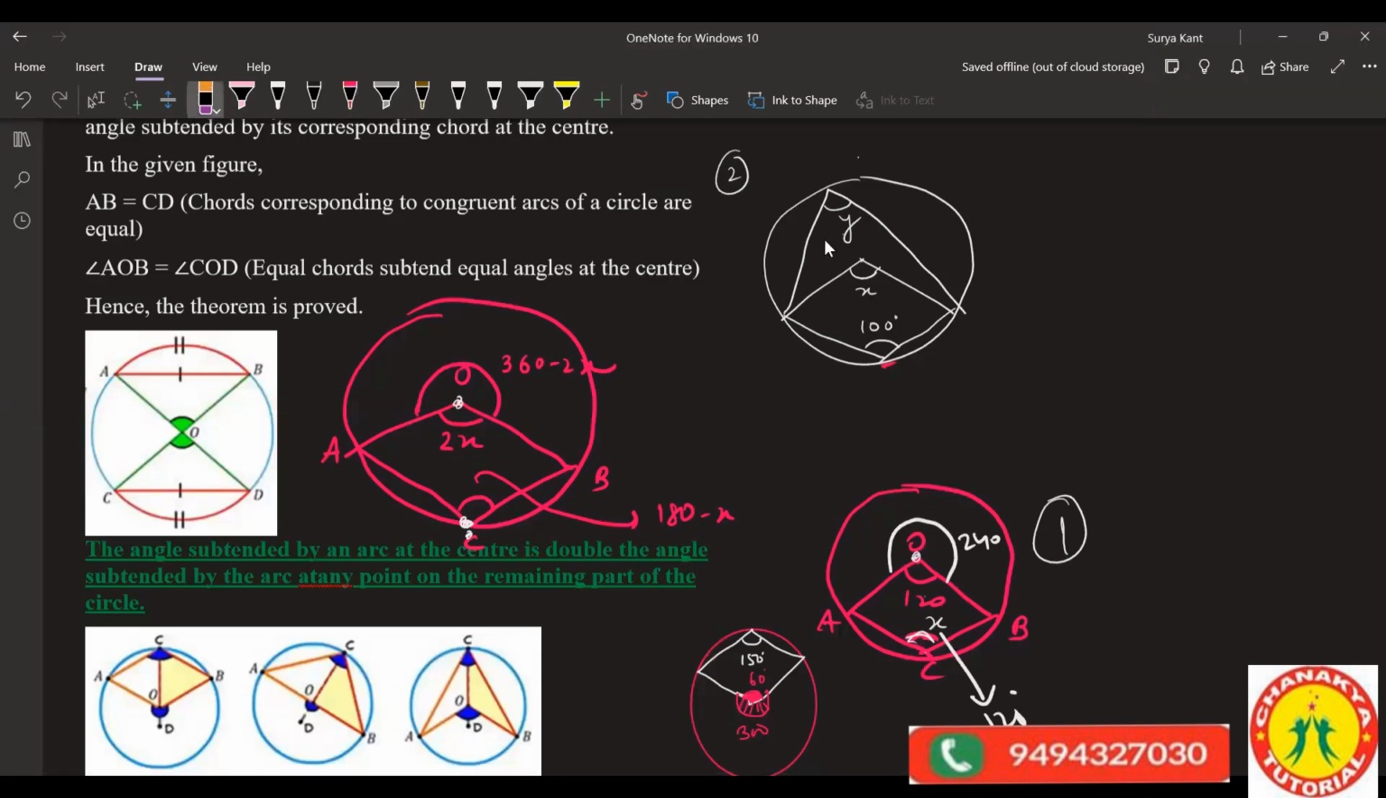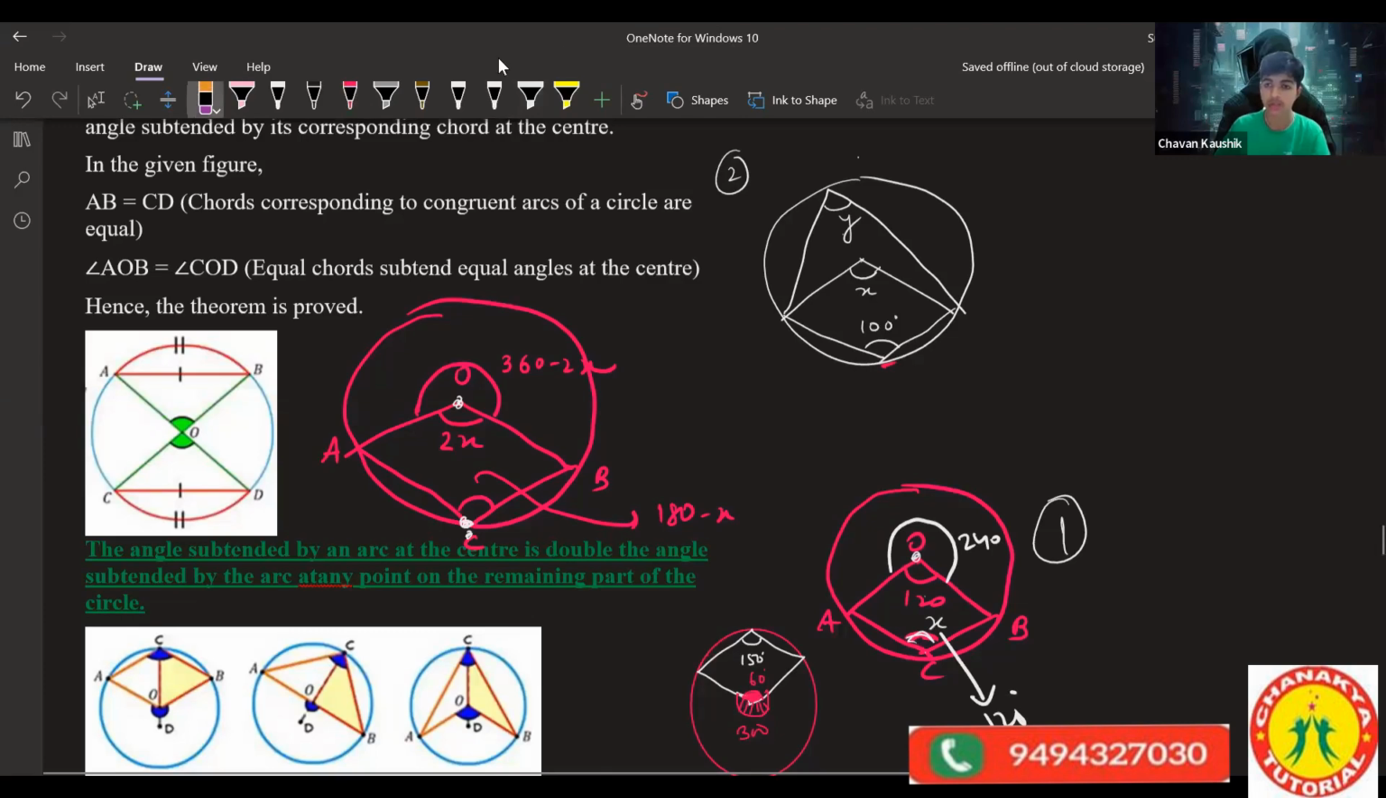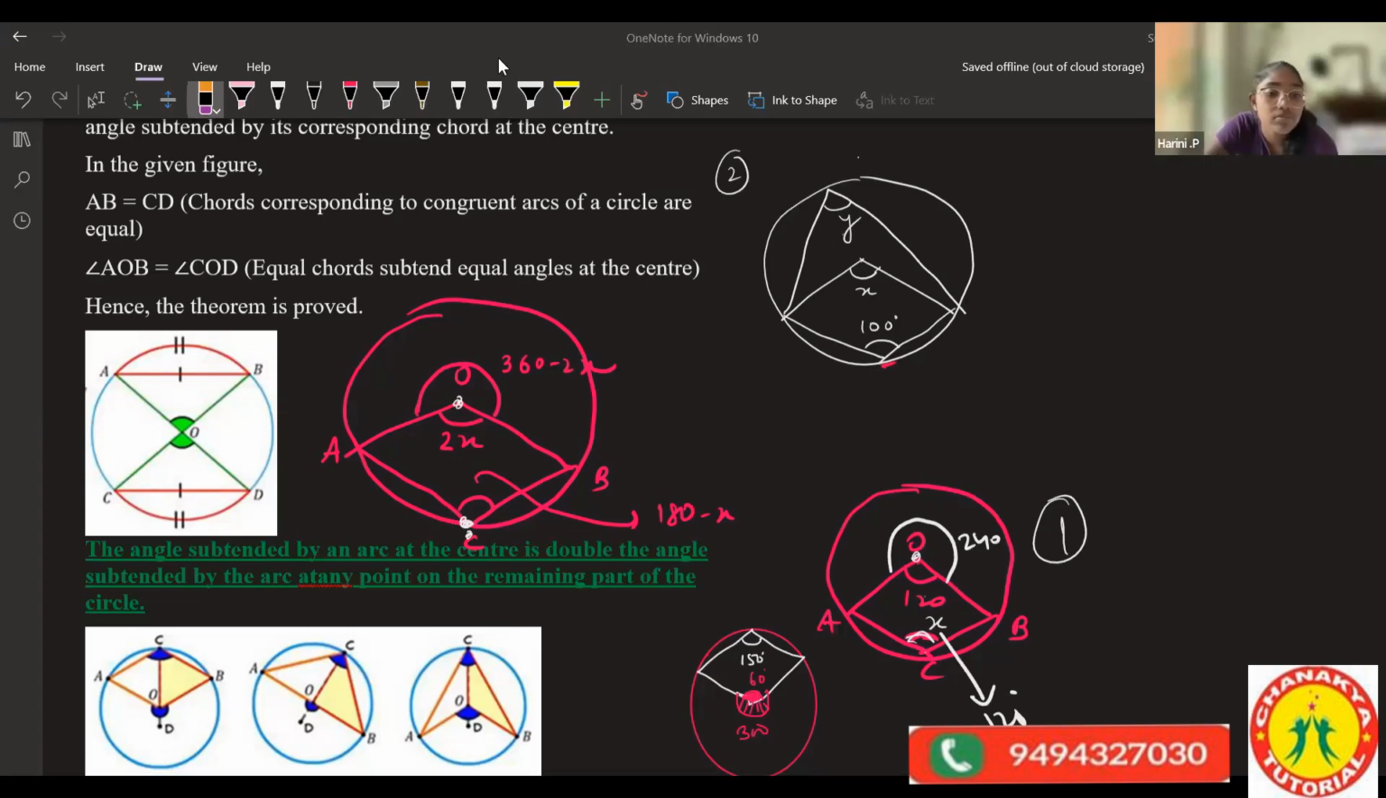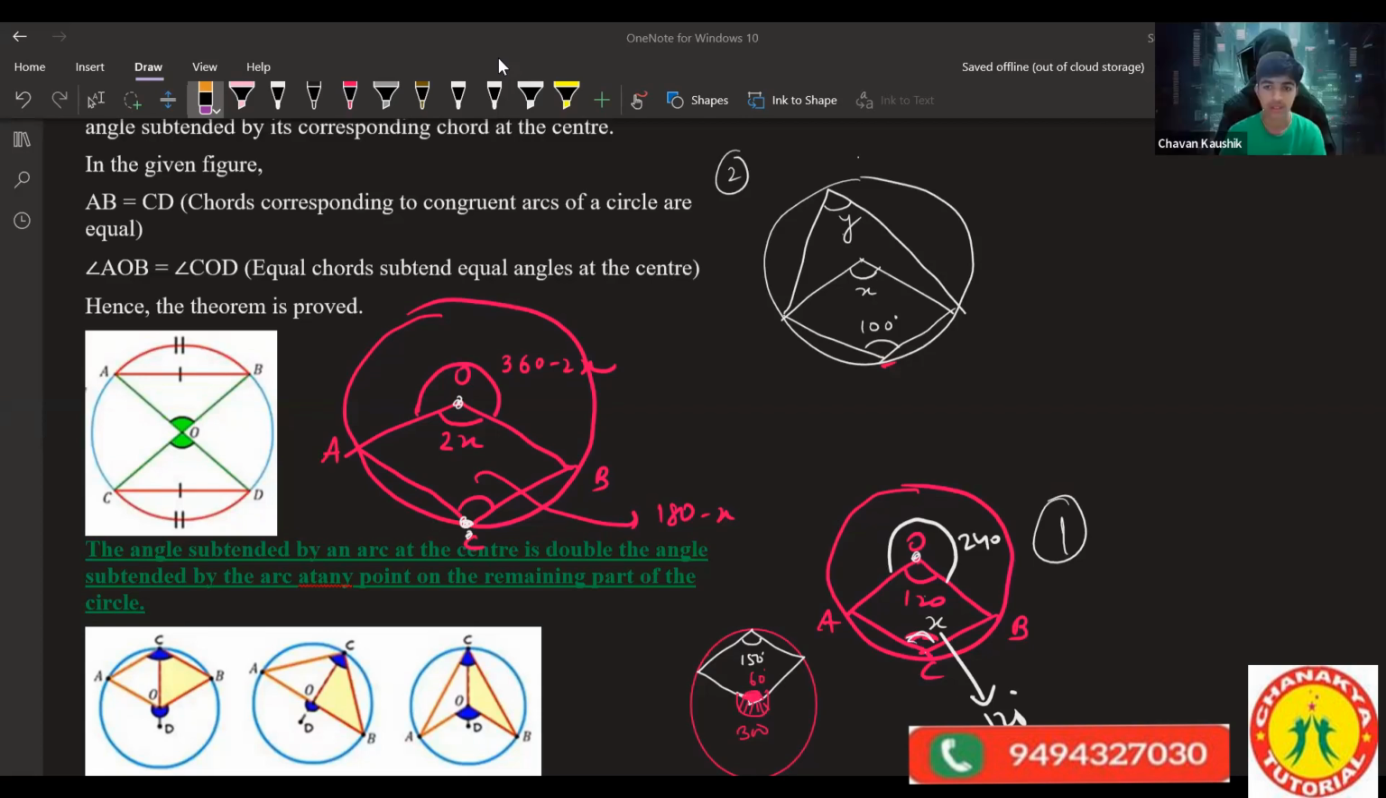Is my second answer correct? Sir, can you check my answer? You have written x by 2 and 2y, right? Yeah, for which question? The second one. Second one you should write in values, no? Values is already given, 100 degree. You can't write x by 2 and 2y. You didn't do value.